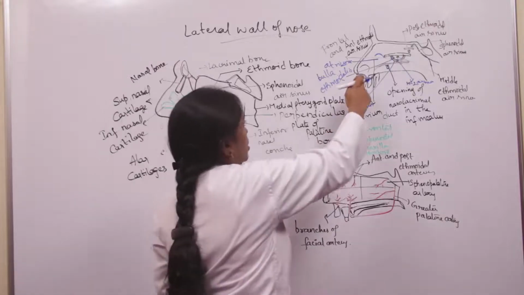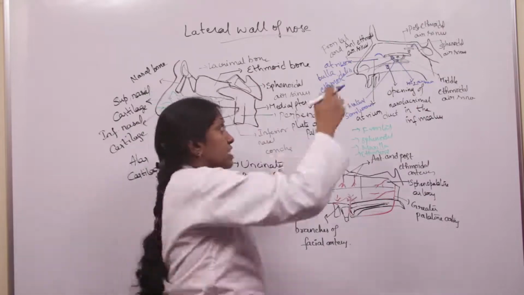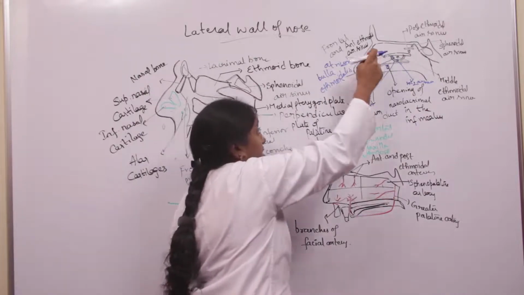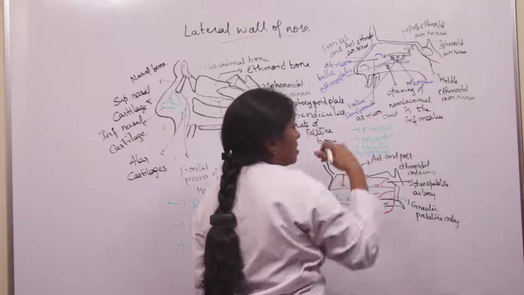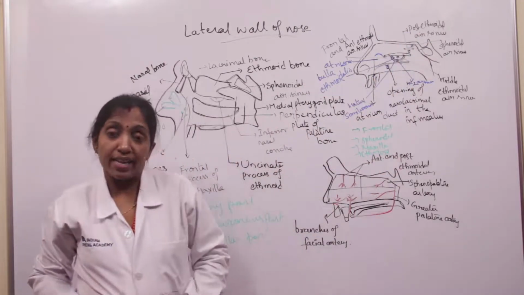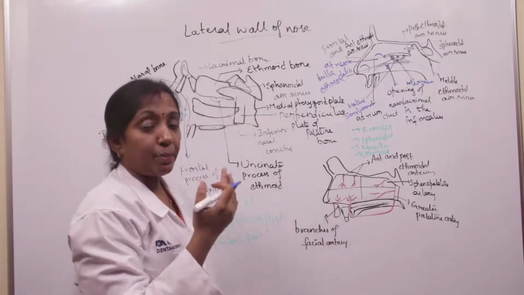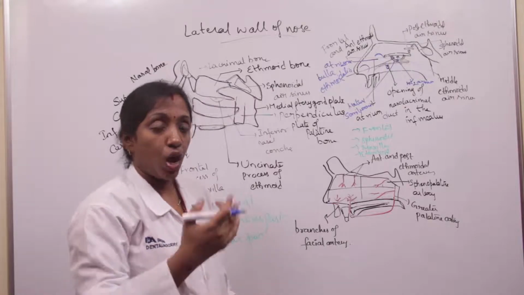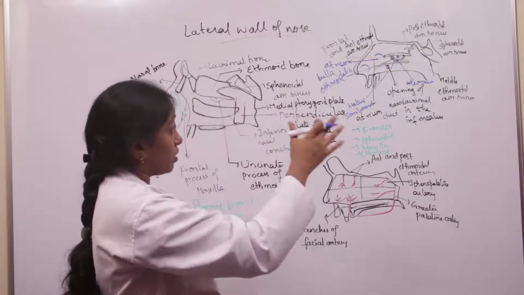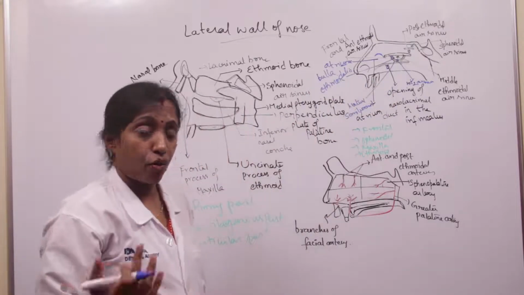And this is the vestibule of the nose. The lower part we call the vestibule of the nose, the middle part we call the atrium, and the remaining part consists of the meatuses, where the paranasal air sinuses open. These meatuses are nothing but the passages beneath the conchae: superior, middle and inferior conchae. Okay, so that's about the openings of the paranasal air sinuses into the lateral wall of the nose.